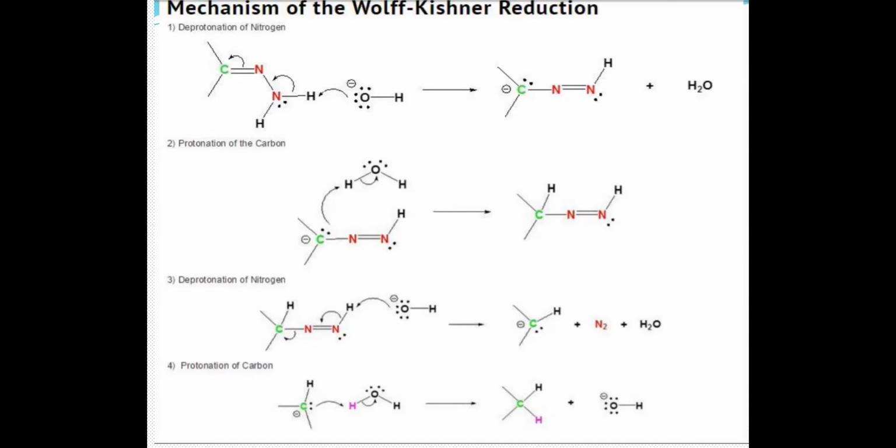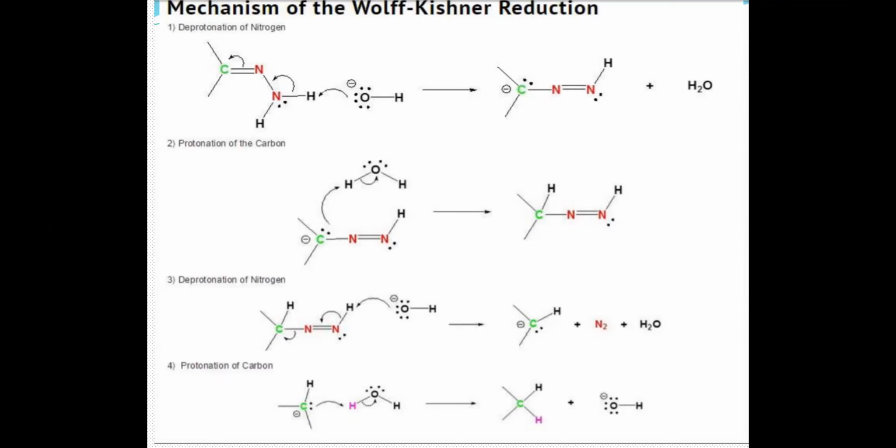Once this hydrazone is formed, in the basic condition, the base abstracts a proton from your hydrazone. It removes the proton from the nitrogen. So there is a negative charge on the nitrogen, and there is a shift in the negative charge from the nitrogen to the carbon due to the deprotonation of the nitrogen. What is the next step? The reaction is in aqueous medium, so this particular carbanion which is generated gets protonated by the aqueous medium to give the intermediate.